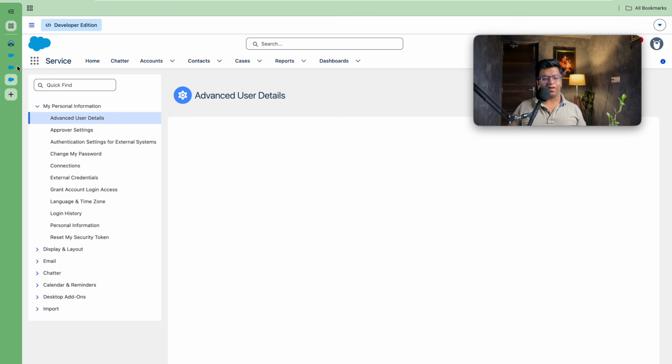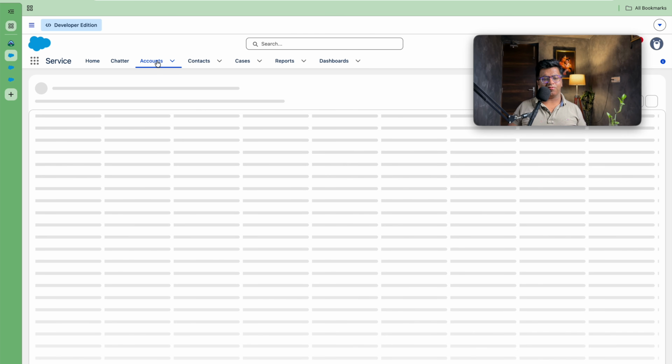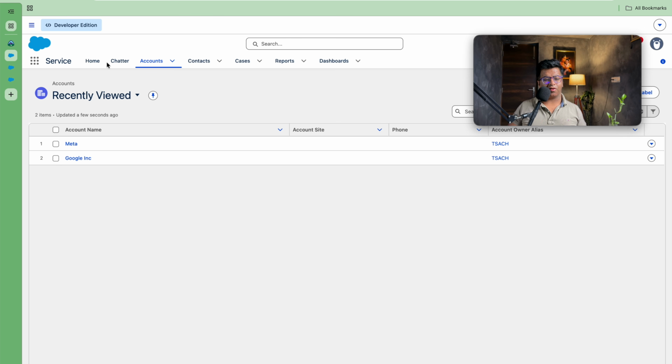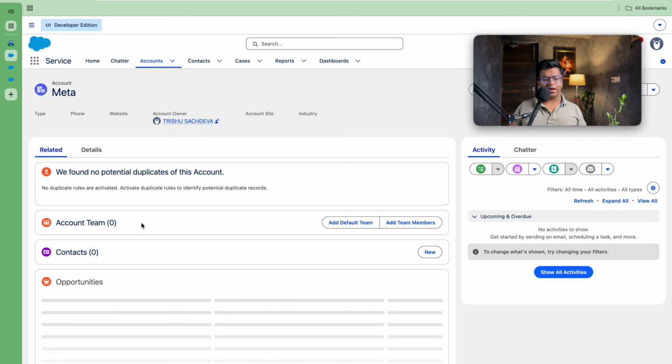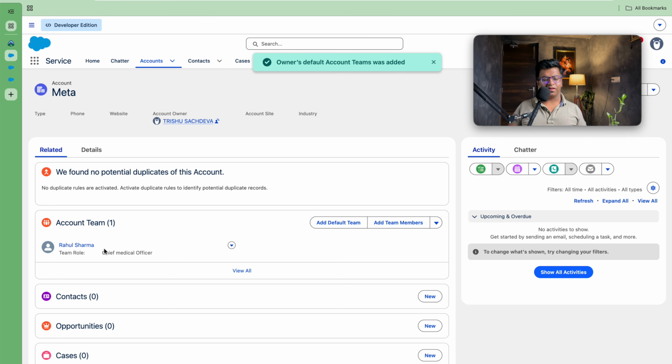So here we are good. Our account team has been created. Simply we will be going again to the Meta record. I think the Meta record has been closed. As soon as you click this, and now if you add a default team here, simply by clicking add default team, you will see that Rahul Sharma has been assigned as Chief Medical Officer.